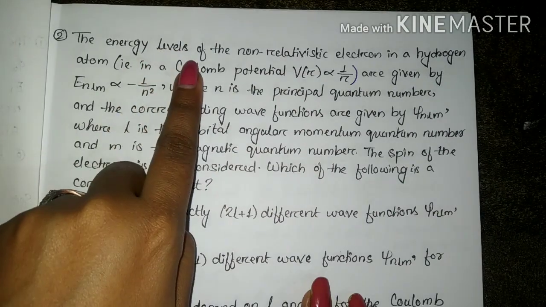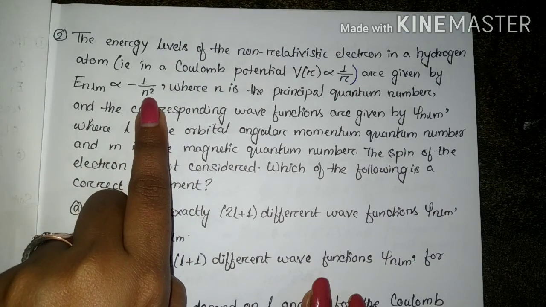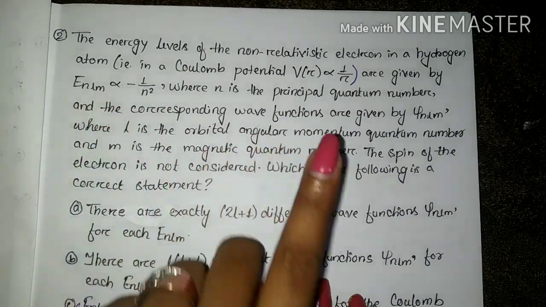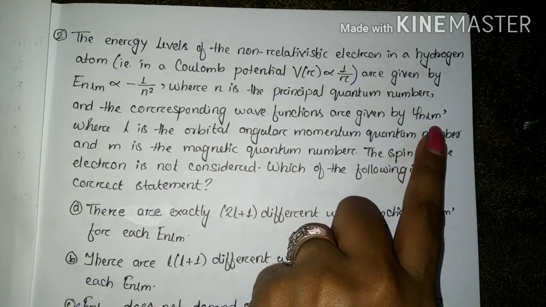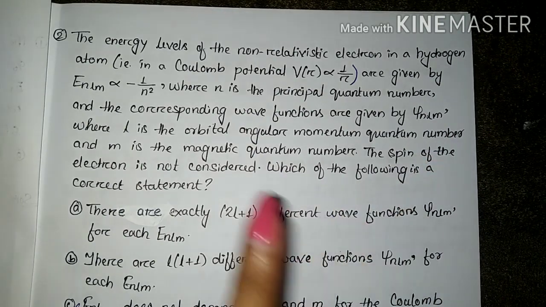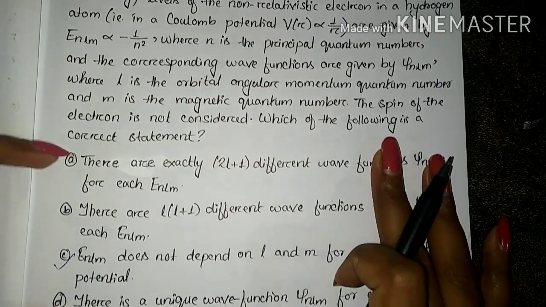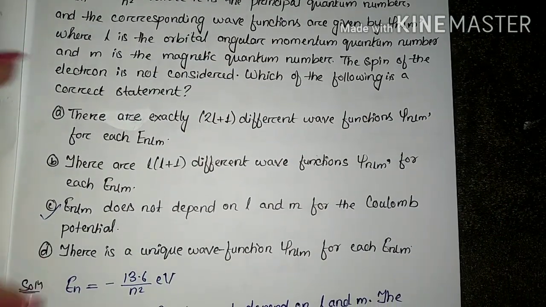This is the energy level of a non-relativistic electron in hydrogen, and here n is the principal quantum number, and corresponding to this energy there is a wave function psi_nlm. Here l is the orbital angular momentum quantum number, and m is the magnetic quantum number. Also it is said, neglecting the spin in this particular case, out of these 4 statements, which statement is correct, we have to find. We have to choose one.